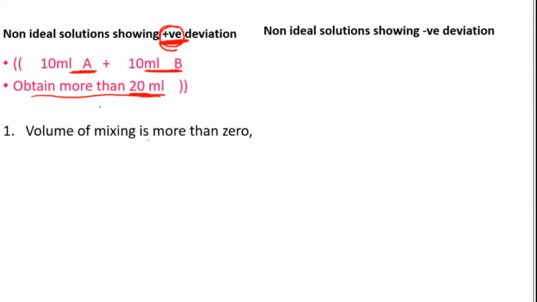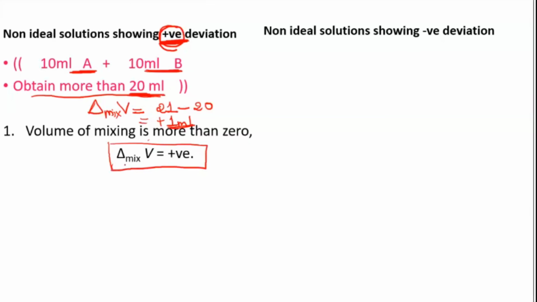Imagine I get 21. Delta V of mixing is final minus initial: 21 minus 20, so I get plus 1 ml extra. I am getting a positive value, more than 0. So this comes under positive deviation if your volume is more. The volume of mixing is more than 0, or delta V of mixing is positive.